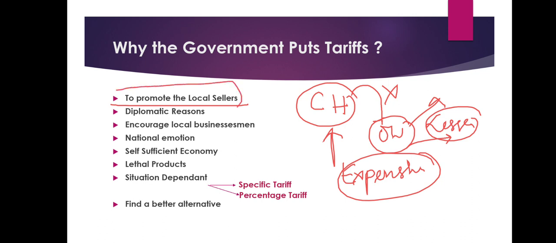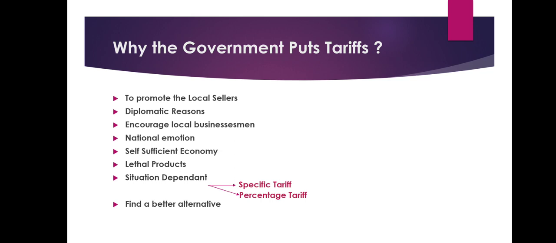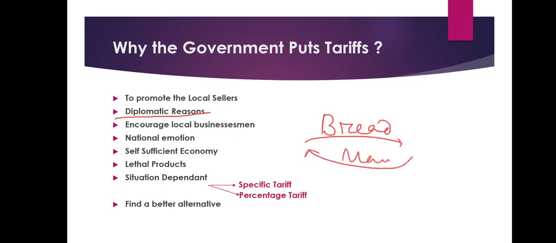Or diplomatic relations. Sometimes, suppose there is a bread seller from another country, he is giving you bread, and you are giving him money. Now the neighboring country is using this money for terrorism.